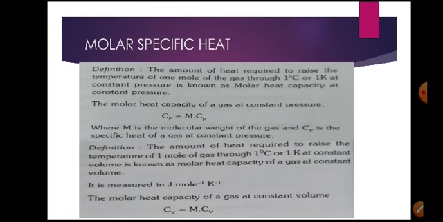It is taken as Cv equals capital M into cv, where capital M is the molecular weight and cv is the specific heat at constant volume.